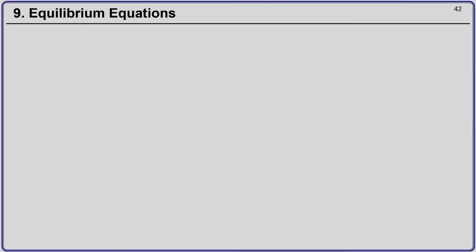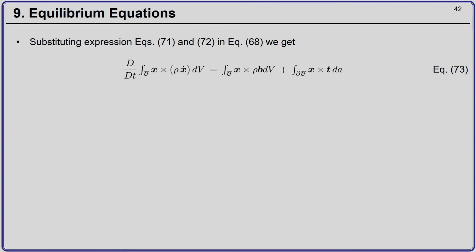Now, if we substitute equations 71 and 72, which we had in the previous slide, into the statement for conservation of angular momentum, that is, the rate of change of angular momentum should be equal to the net external moment acting over the body, what we get is the material time derivative of the angular momentum equal to the moment of the body forces plus the moment of the external tractions.